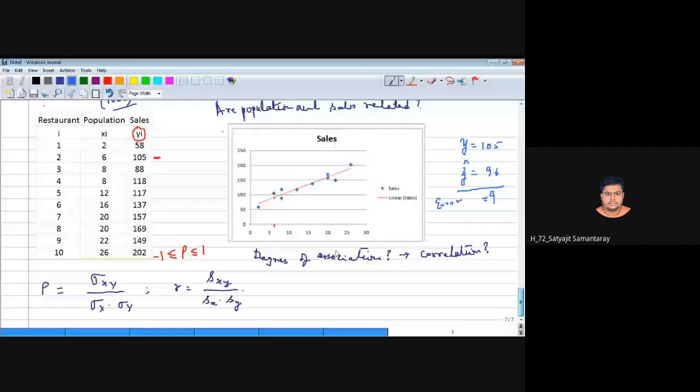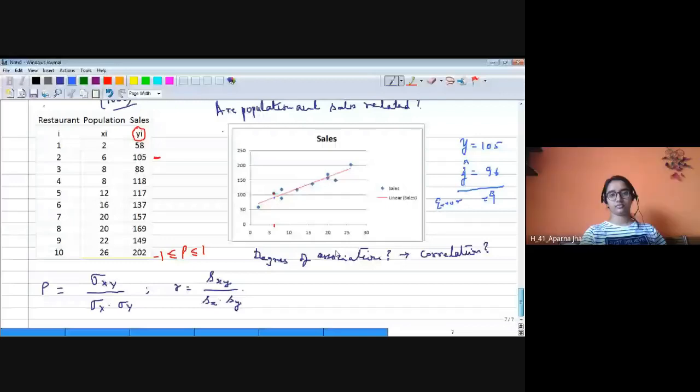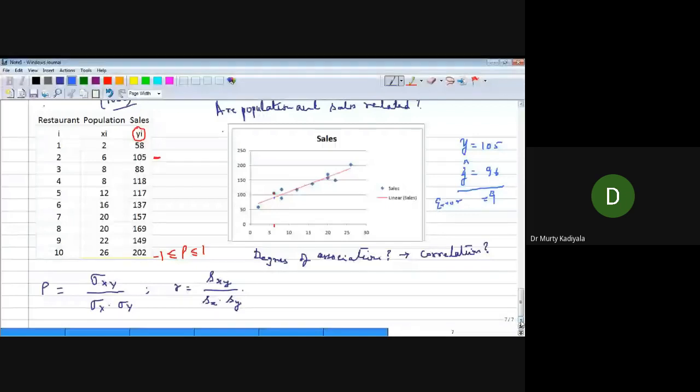Are you able to see the screen? Yes, sir. Very good. So, in the last class, we discussed the linear regression.